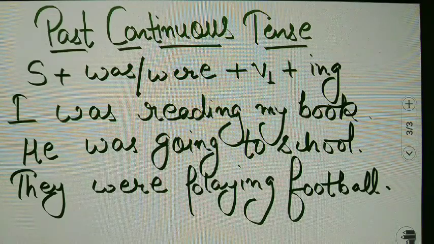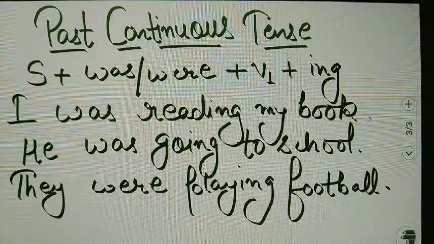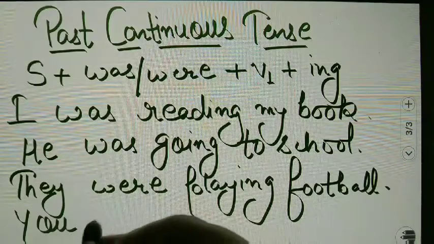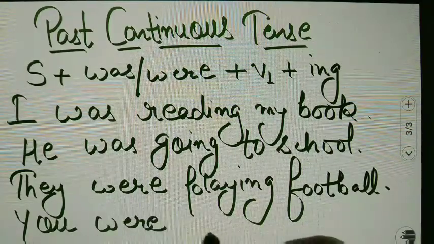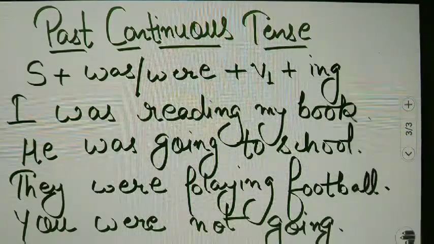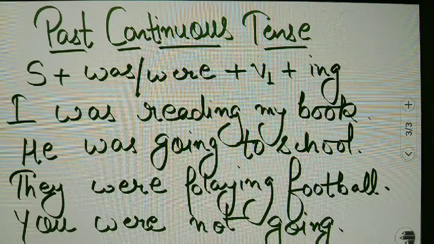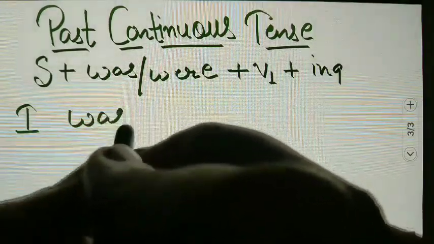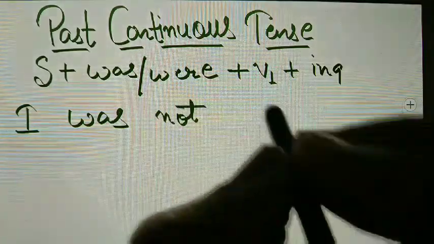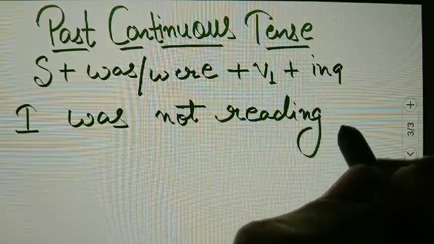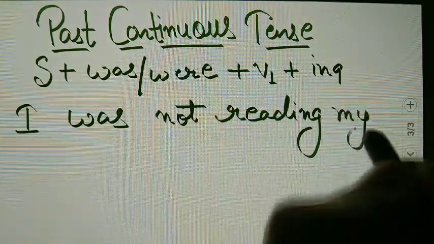If we have to make a negative sentence in past continuous tense, how will we include not? Like, you were not going. Similarly, I was not reading my book.